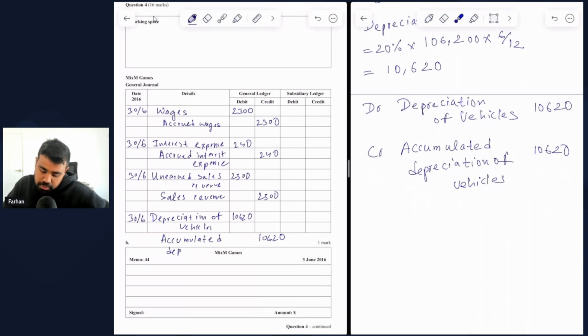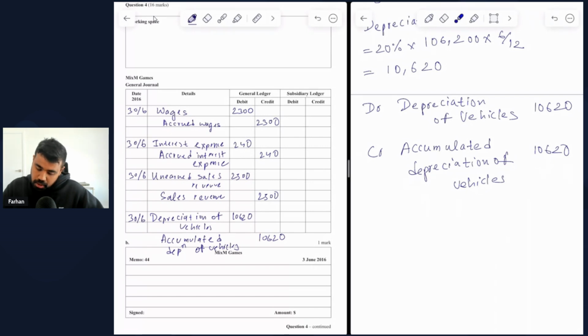So I'm just going to write depreciation in short, so accumulated depreciation of vehicles. So make sure to write the full form in the exam yourself to get the full marks. So nothing to do really with the subsidiary ledger because it contains detailed information relevant to accounts receivable, payables, etc.